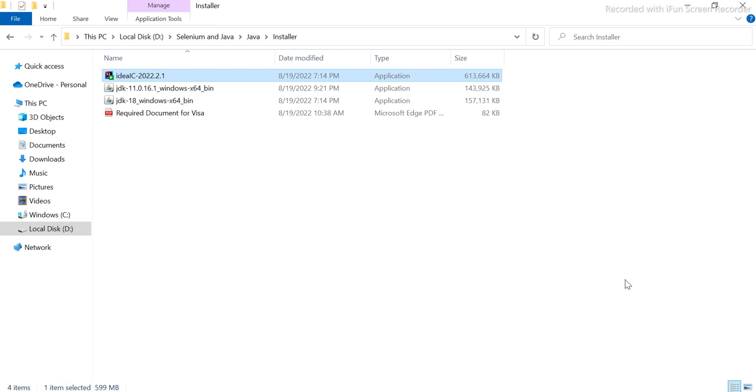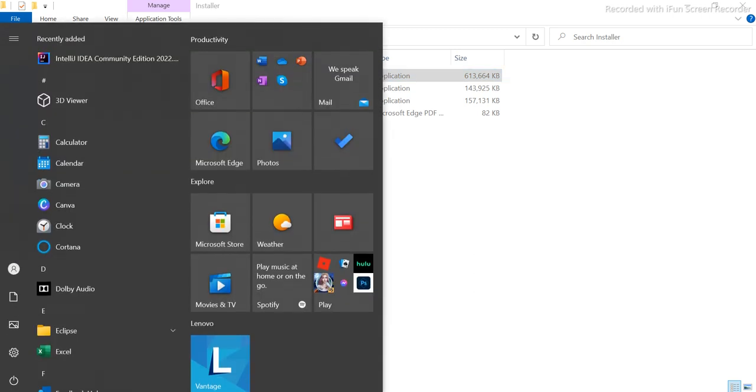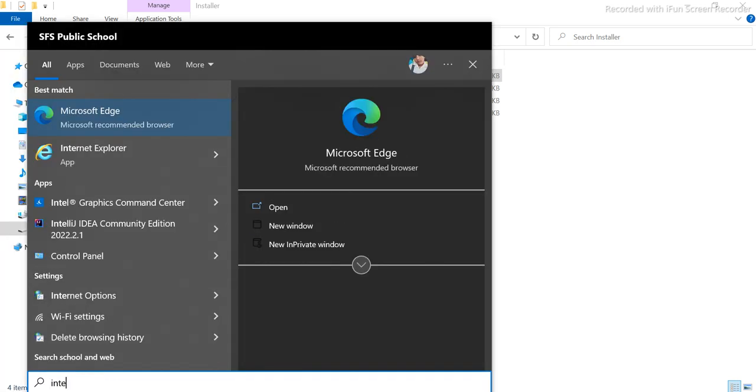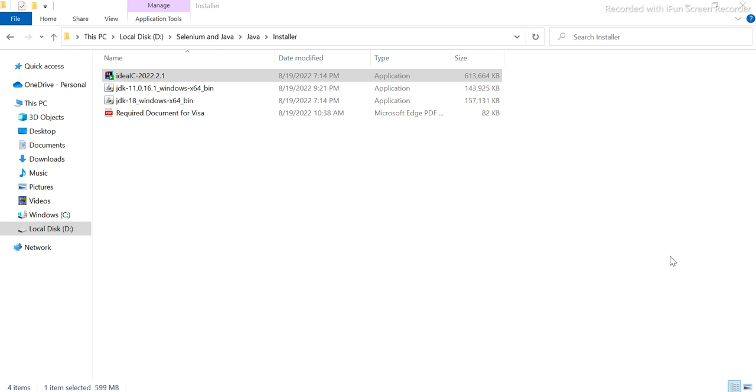So from the next session, the installation part is already done, guys. If I show you here, IntelliJ will not come until I reboot it, but that's fine. From the next session, we will use this IntelliJ for writing our Java code. Path and everything should be set up already. We just need to go and create a project and start working on it. We will write the first code in the next session, guys.